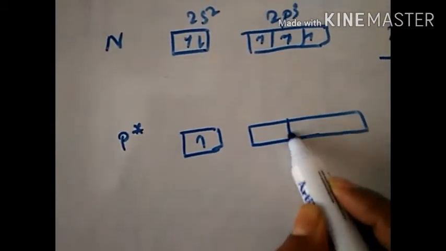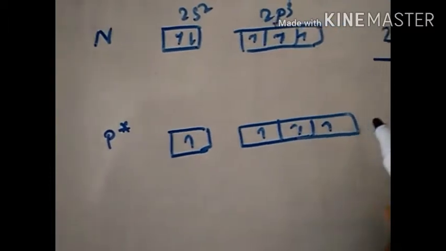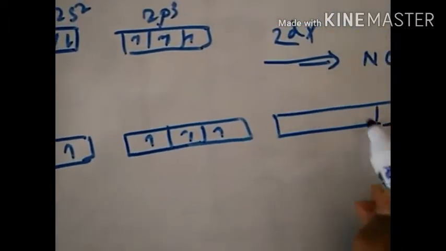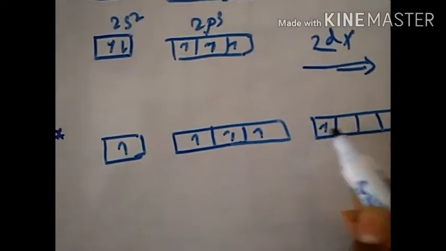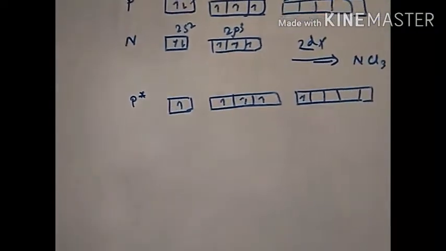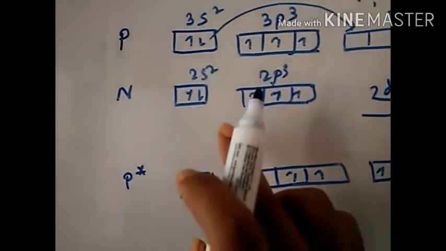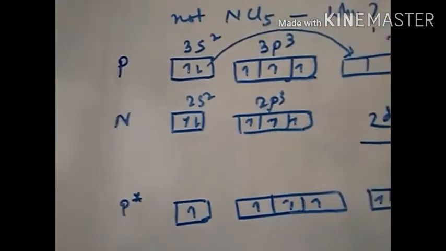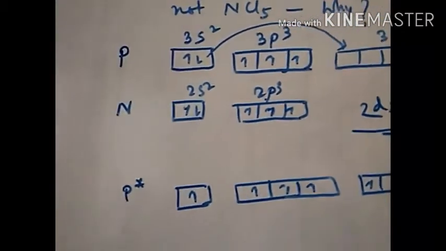Since it has got the d orbital, phosphorus can make up to 5 unpaired electrons, whereas nitrogen cannot do this because it hasn't got any d orbitals.